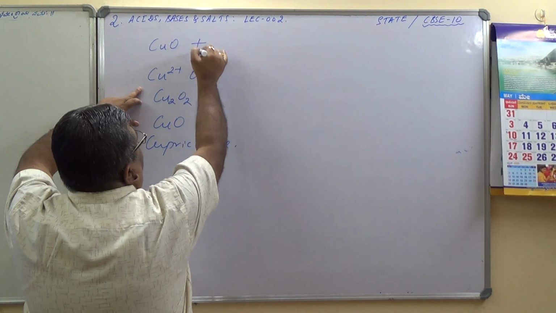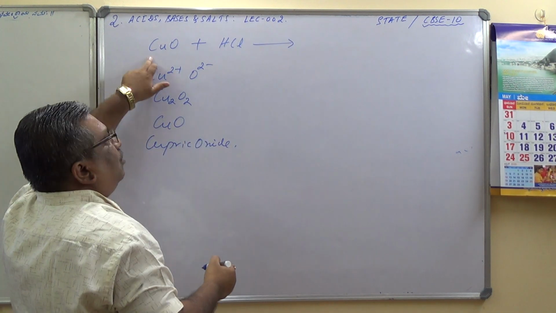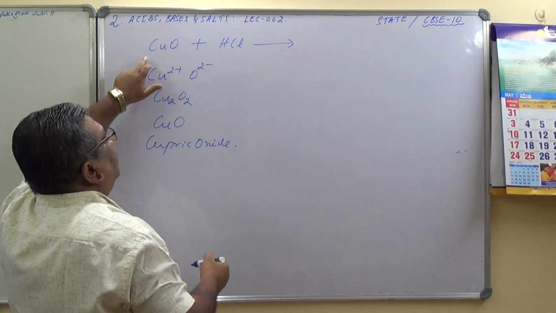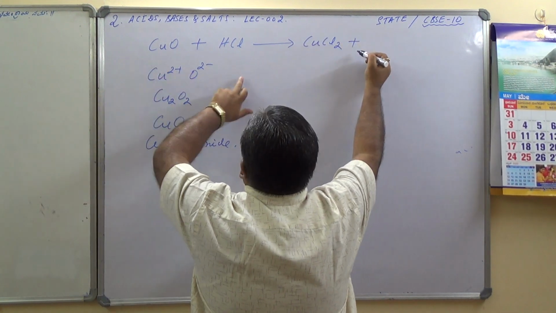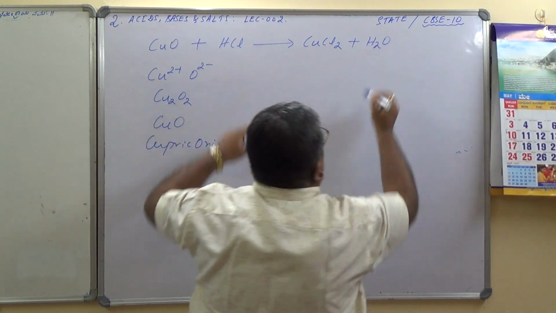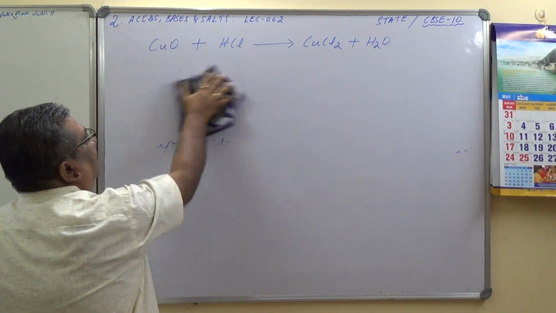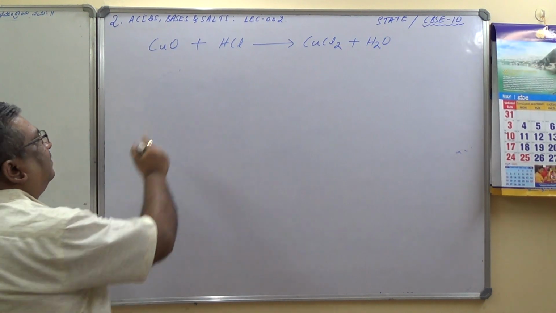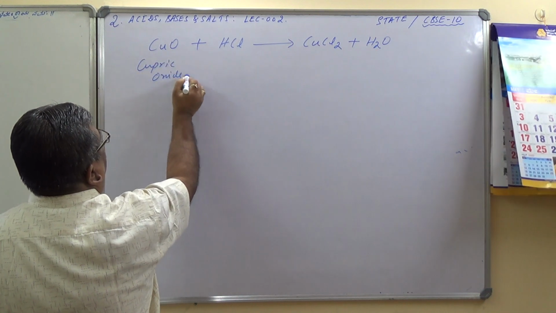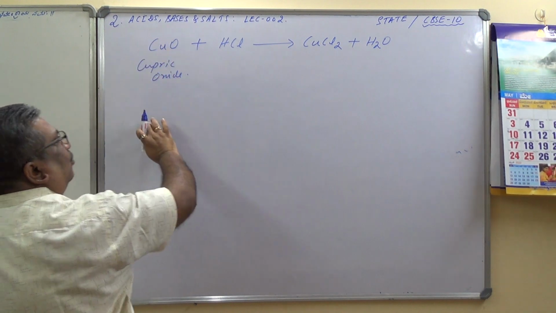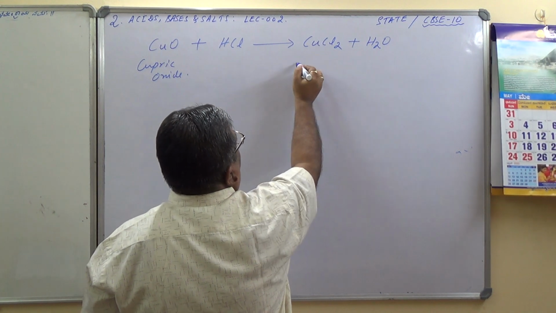So cupric oxide plus dilute HCl gives you what? A salt has to be formed, that is CuCl2, plus water. What is the name of CuCl2? First let us identify the name. Here I said this is cupric oxide because copper exhibits 1 and 2 valency. Here also copper is 2 valency, so copper 2 chloride, or it is also called cupric chloride.